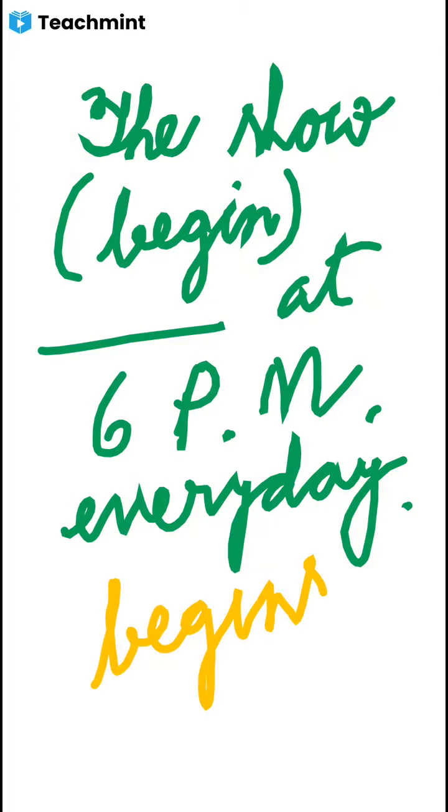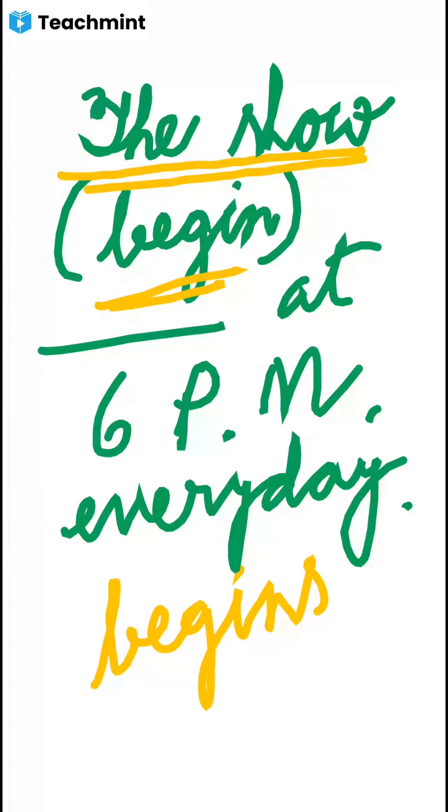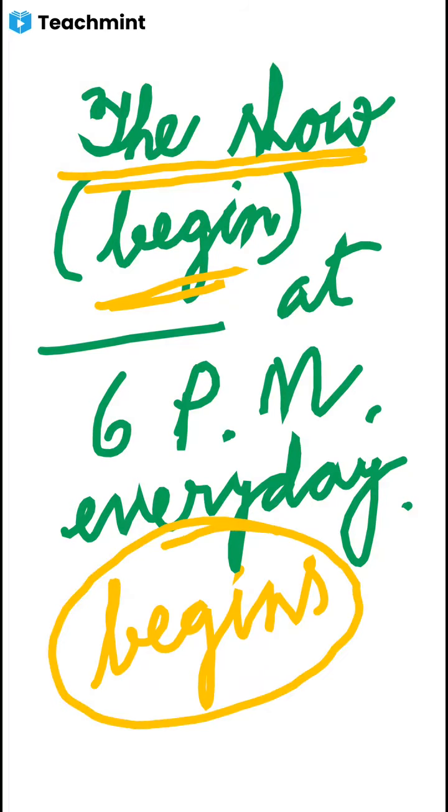The show begins because the show begins at 6 p.m. every day. So it will be simple present tense. The show is third person singular number. Therefore, we have to add s with the word begin. So the show begins at 6 p.m. every day. This will be the correct form of verb in the blank.